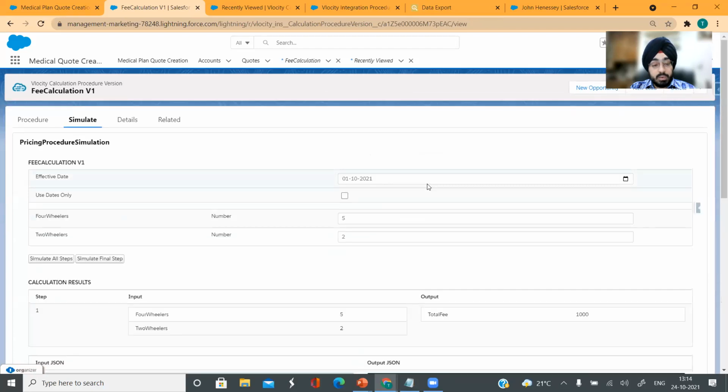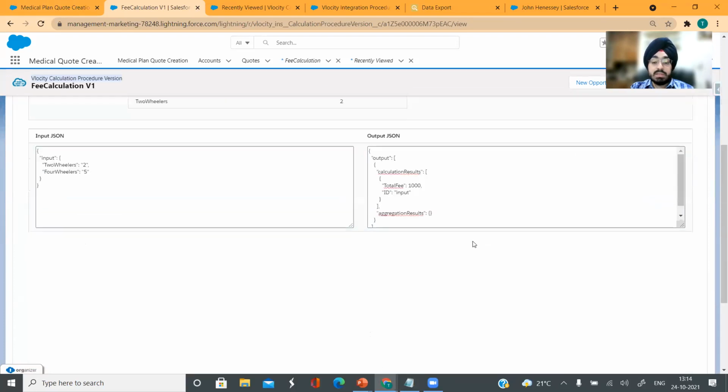And then further, if I want to make this more complex, do it for an array of JSON or a list of JSON, basically, I can do it and place this calculation procedure within my integration procedure. So any mathematical operations get passed to this, and then this is the final result I can get.